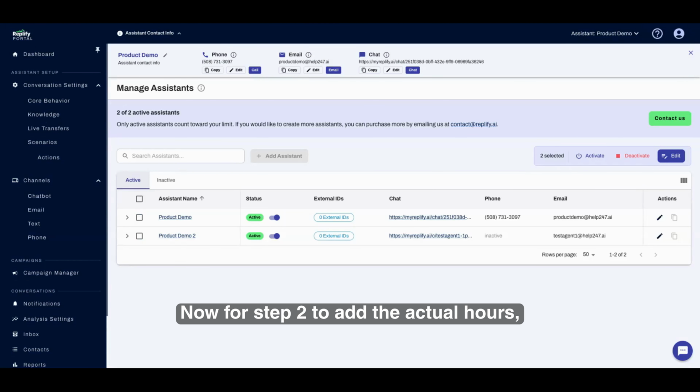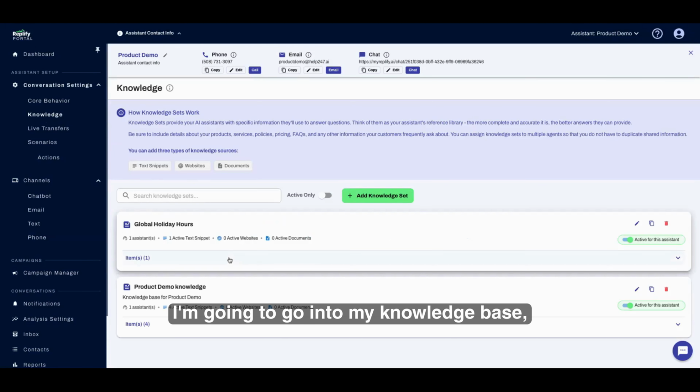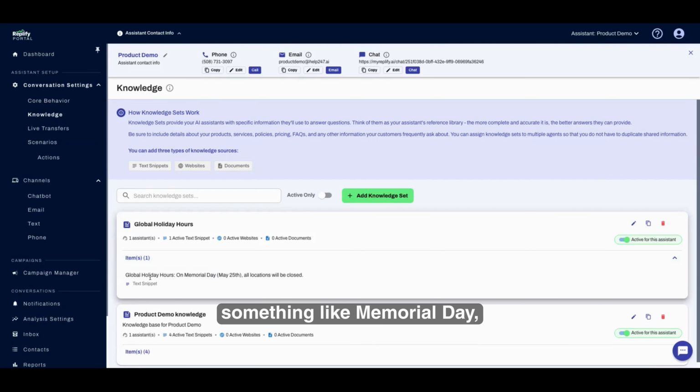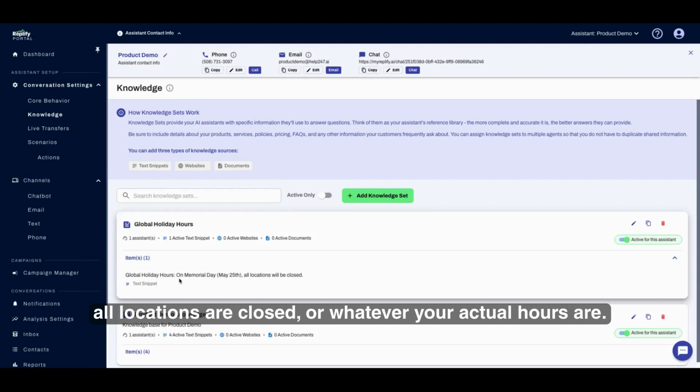Now for step 2, to add the actual hours, I'm going to go into my knowledge base, and I'll create a new entry for your holiday hours. I'll use Memorial Day as the example here, but the format is the same for any holiday. First, I'm going to write out the hours clearly inside the entry, something like Memorial Day, all locations are closed, or whatever your actual hours are.